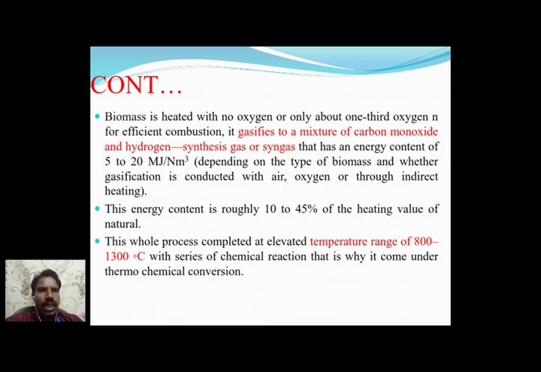That gas has an energy content of 5 to 20 megajoules, depending upon the biomass and whether the gasification is connected with air or oxygen through indirect heating. This energy content is roughly 10 to 45% of the heating value of natural gas. The whole process is completed at a temperature of 800 to 1300 degrees Celsius with a series of chemical reactions. That's why it comes under thermochemical conversion.